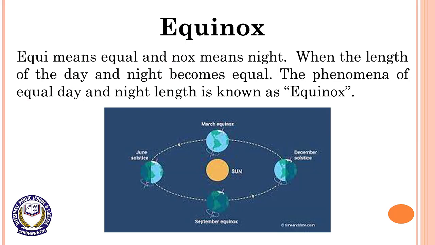on March 21st and September 22, neither of the 2 hemispheres is tilted towards the sun. That's why the season is neither too hot nor too cold in both hemispheres. It means that there are 2 days when the sun is exactly above the equator, which makes day and night of equal length. The phenomenon of equal day and night length is known as equinox. There are 2 equinoxes in a year, one in March and one in September.